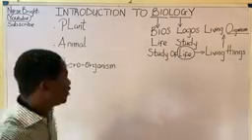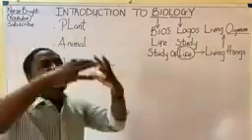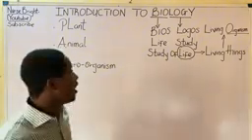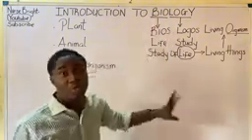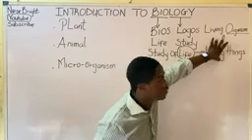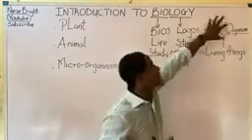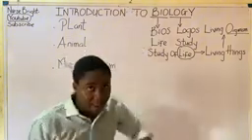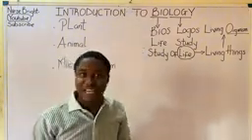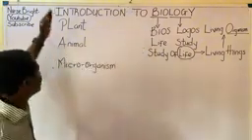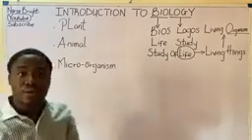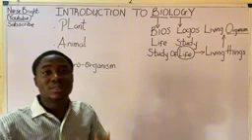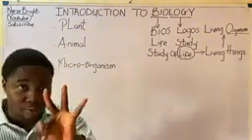So in biology, these are the main groups of organisms we study, because we already said that biology has to do with the study of life, and anything that has life in it should be regarded to be called a living thing. And I said that you have to now call it living organism because we are in the subject biology. We are not in primary school anymore. So these living organisms are divided into three groups broadly.